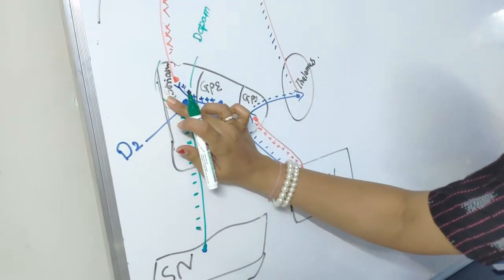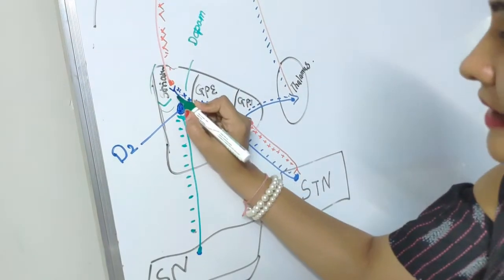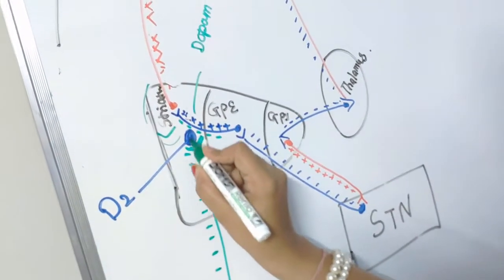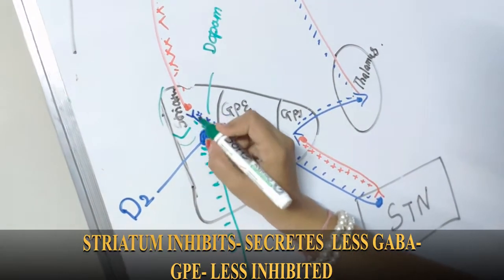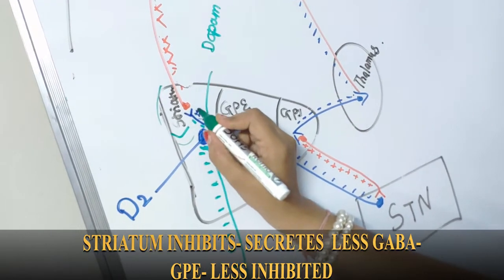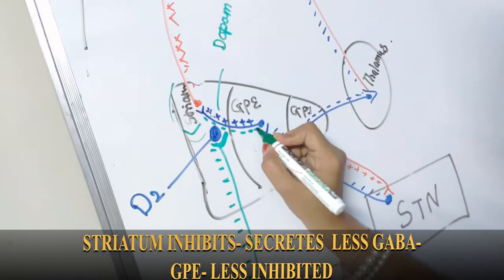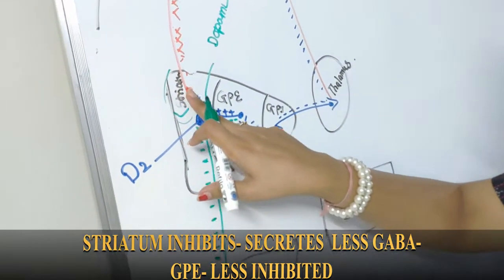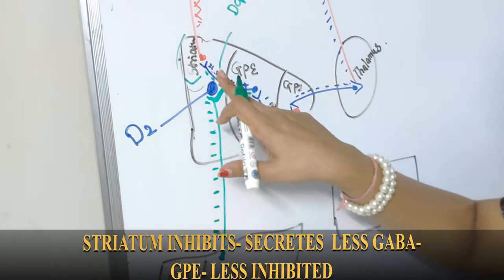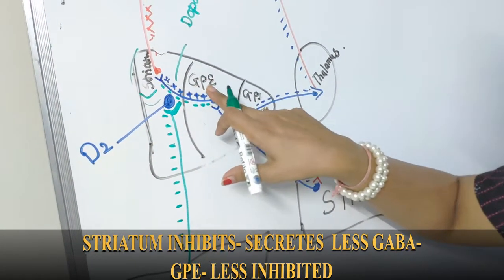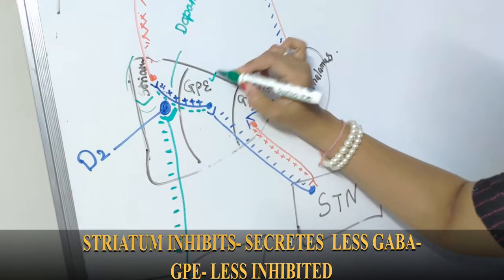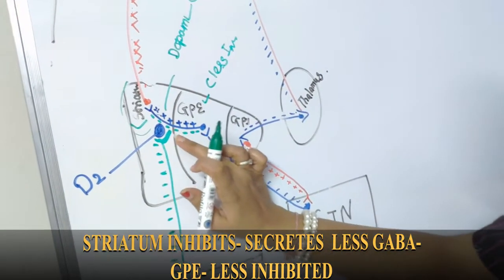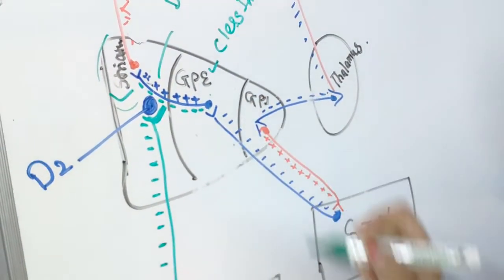The striatum is inhibited. Minus means inhibited. Because the striatum is inhibited, it is not able to secrete a large amount of GABA over the GPE, the globus pallidus externa. So the globus pallidus externa is less inhibited.